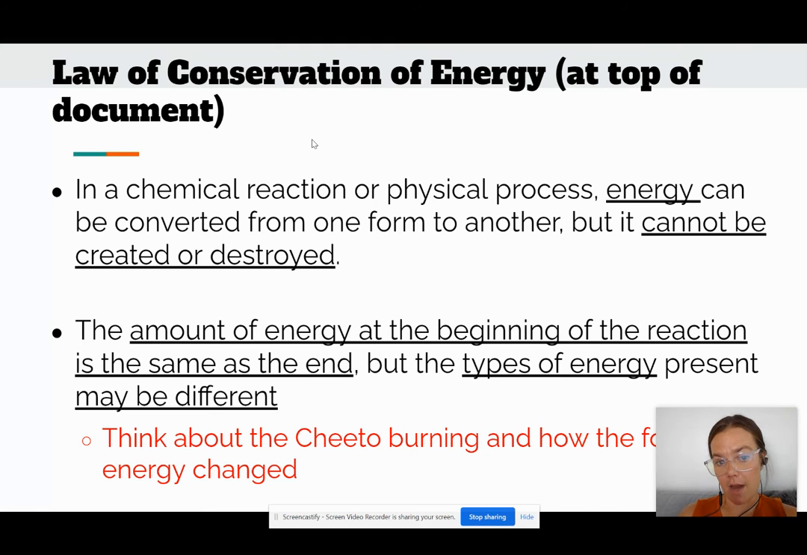Now, that's a lot to write out, but what you need to write down are these key thoughts. I, again, got rid of some of the extra stuff that you don't necessarily need. What you'll be writing down is the things that are underlined. So energy cannot be created or destroyed. That should be one bullet point. You should then also write in another bullet point, the amount of energy at the beginning, and you could even cut off the reaction, is the same at the end. Types of energies may be different. So please record this first part now.